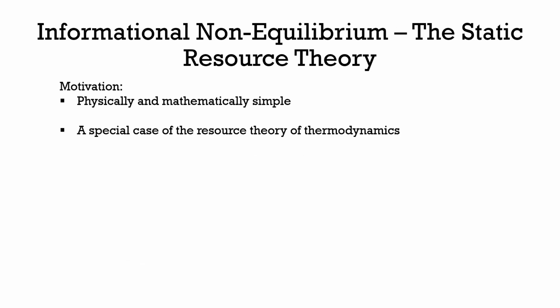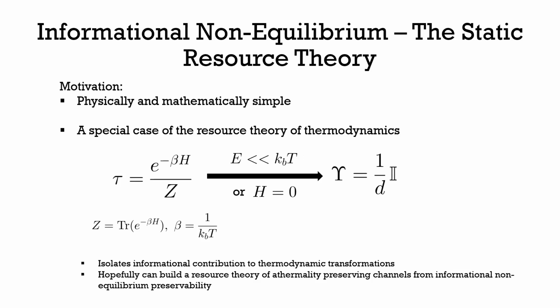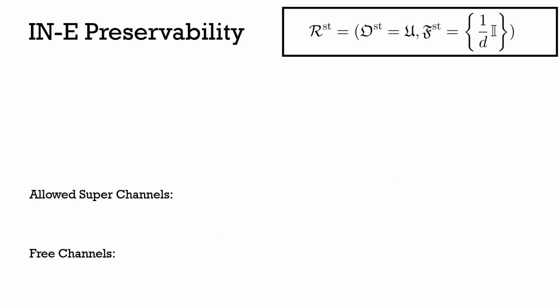And on top of that, it's also a special case of the resource theory of thermodynamics, as again we heard yesterday, where if I take my thermal state and I consider a completely degenerate Hamiltonian, my thermal state becomes the maximally mixed state. And then what this can be interpreted as is an isolation of the informational contributions to thermodynamics. So you get rid of all your energetic contributions and anything you have is just some informational change. And then maybe we can use this as a foundation on which to build a resource theory of athermality preserving channels in the future. Okay, so that's our underlying static resource theory up in the top corner there.